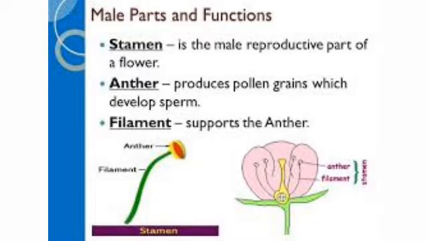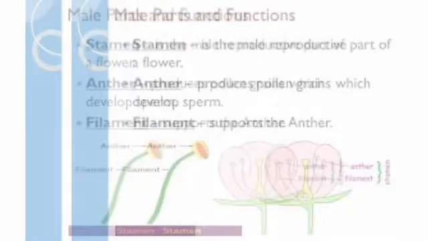As I told you, to form fertilization, we need two, one male gamete and one female gamete. Otherwise, there can't be any fertilization. So, the anther of the male parts has numerous pollen grains, and these pollen grains are actually the male gametes of the plant.